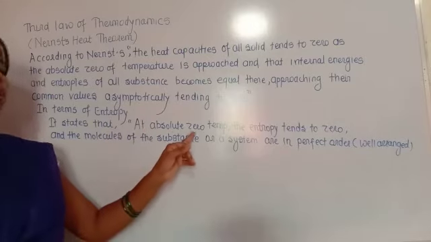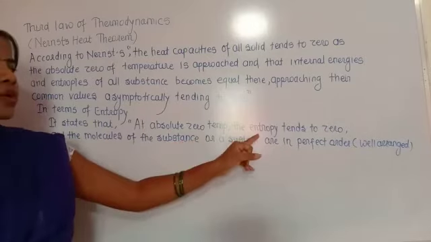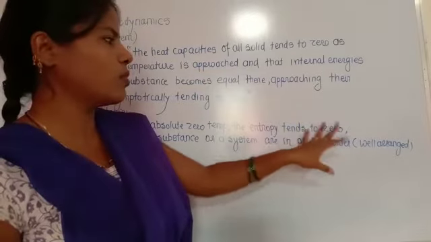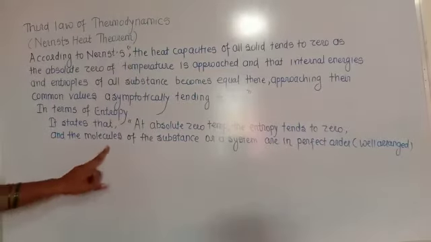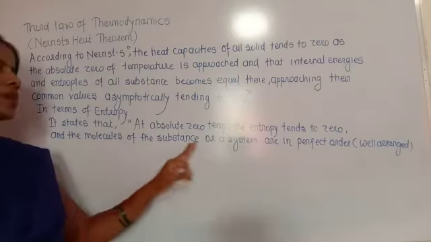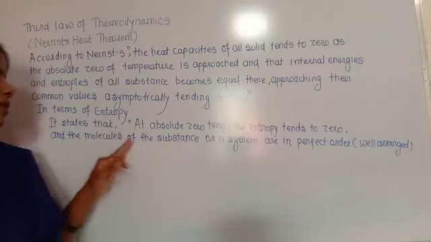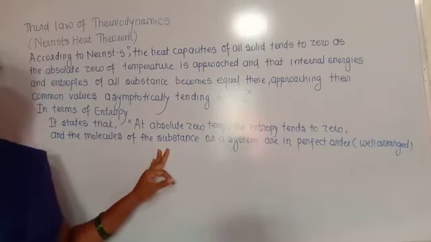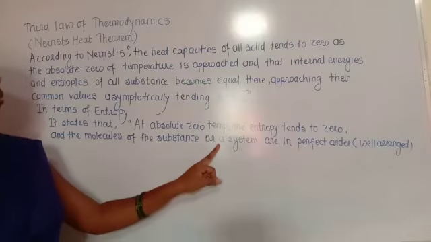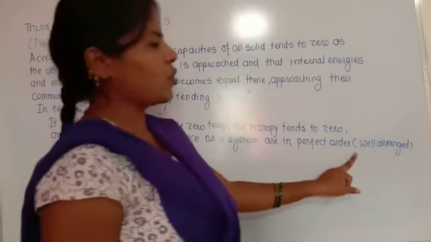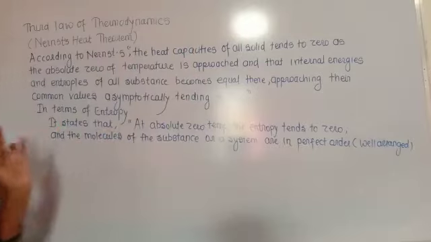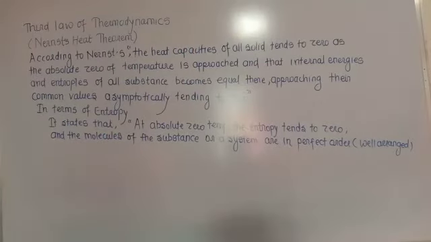So at absolute zero temperature, when the temperature becomes zero, the entropy tends to zero, which means the entropy becomes zero, and the molecules of the substance, or the system consisting of a number of molecules of any substance, gas, liquid or solid, are in a perfect order, that is, well arranged. So this is the second statement of Nernst heat theorem.